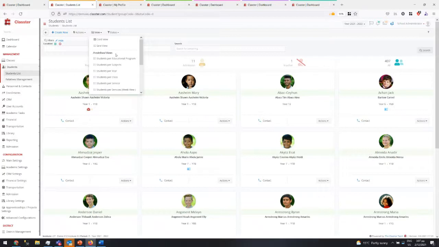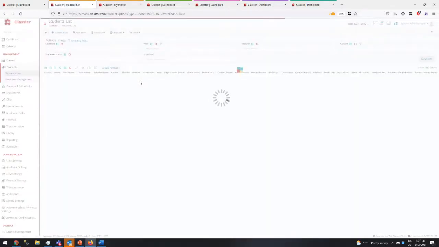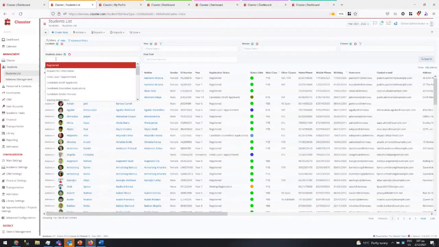But in general, it is one common view now. So it's 1, 2, 3, 4, 5, 6 views together with the grid, with a normal simple list of all students. Now, the first big change here you see is that the student status has now been moved into the filters, and the reason is because now we have added the multi-select capability.